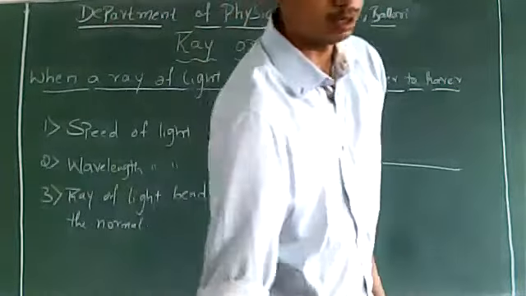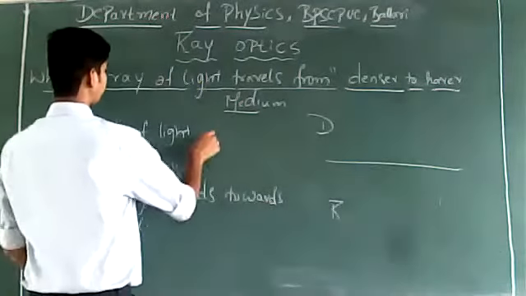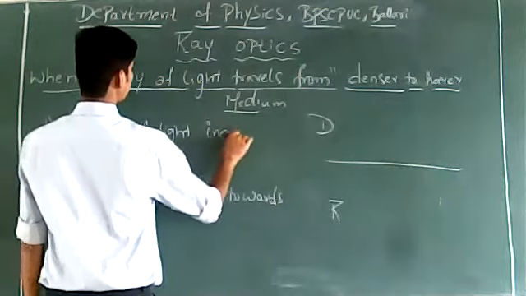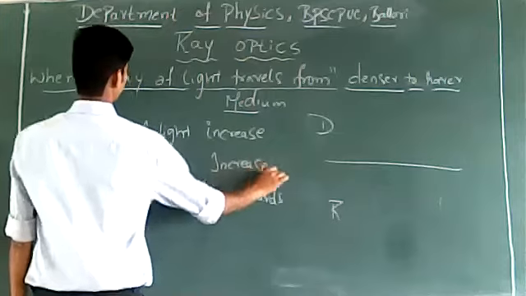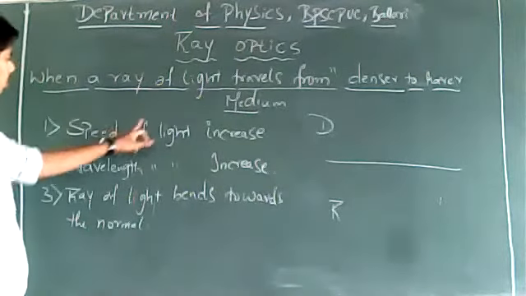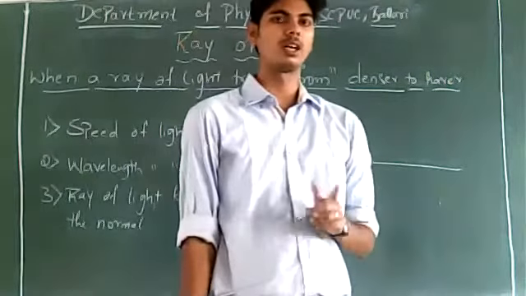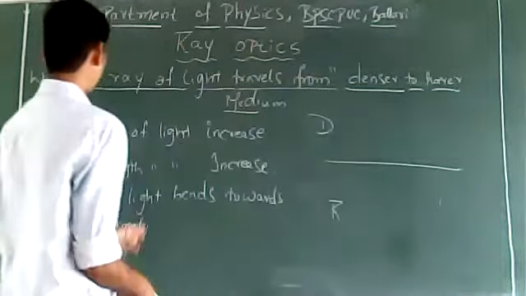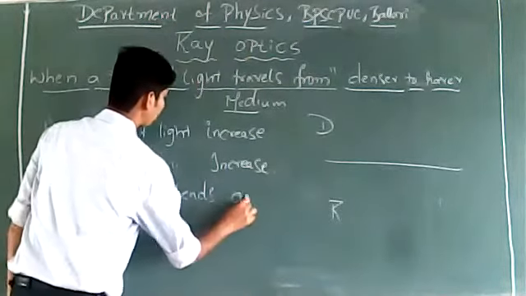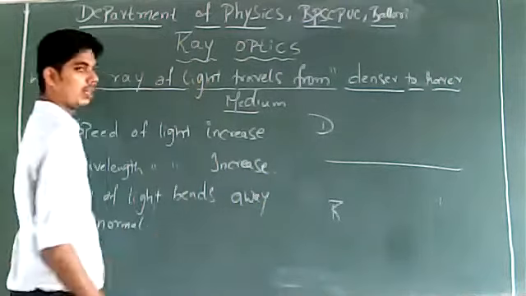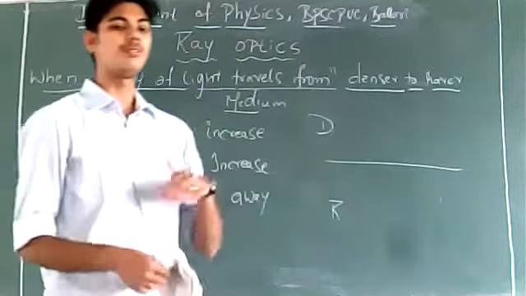The speed of light as well as the wavelength of light must increase. When a ray of light travels from denser to rarer medium, the speed of light increases. Correspondingly, the wavelength of light also increases. And the ray of light is going to bend away from the normal in this case. When a ray of light travels from denser to rarer medium, the ray of light bends away from the normal.